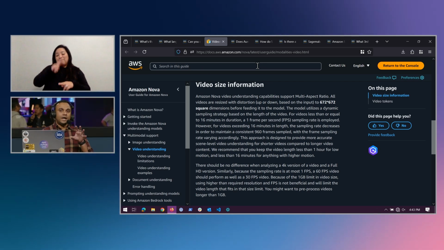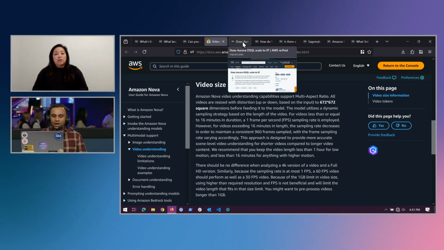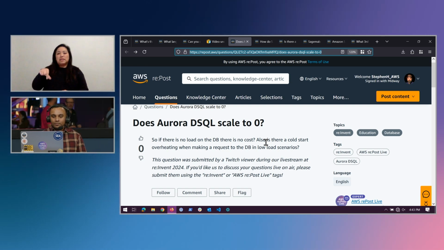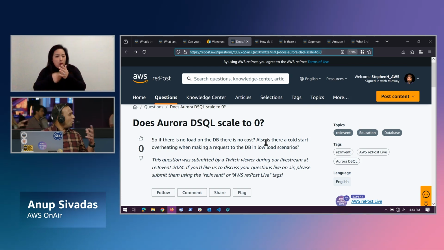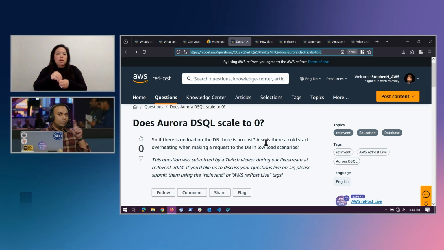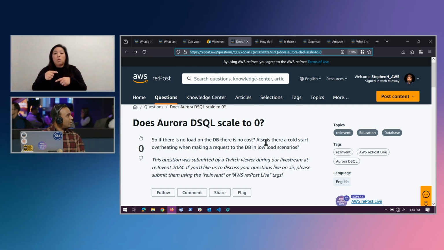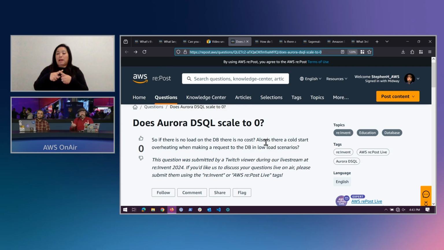Again, we want to take a quick turn here. There is a question from Ultra Jesus asking, does Aurora DSQL scale to 0? Is there no cost involved in some cases? Is there a cold start? We are taking a U-turn here, talking about DSQL. Can you talk about that? Yeah, so this was one of the ones that came in late in chat yesterday during our segment.